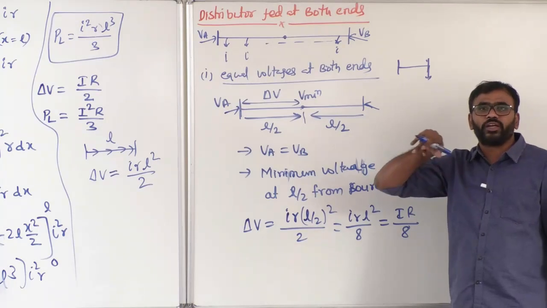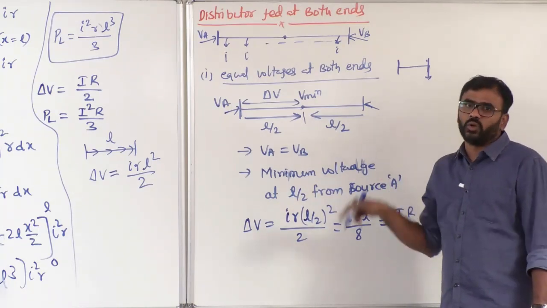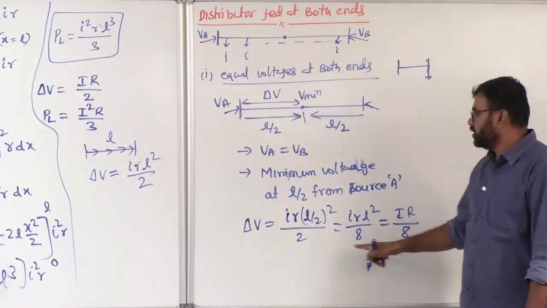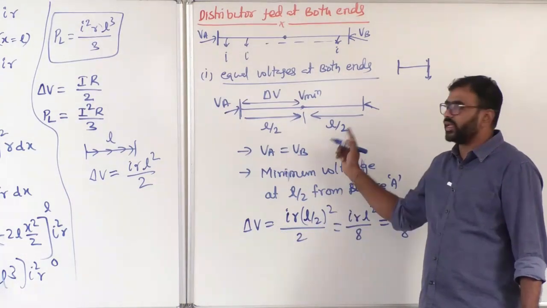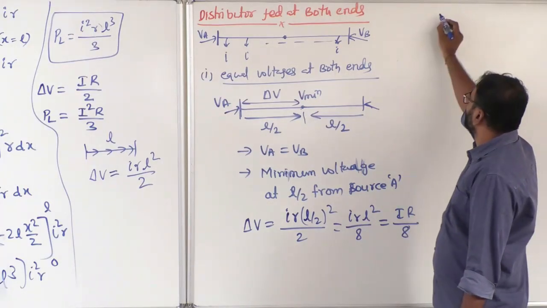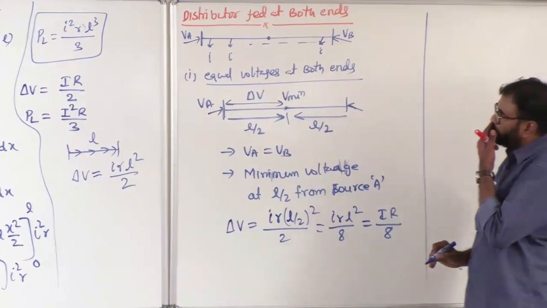So distributor fed at one end and what? Concentric loading. Okay. Anyway, so this is the formula for the distributor fed at both ends with equal voltages at both ends. Okay. Clear? And now what is the total power loss?